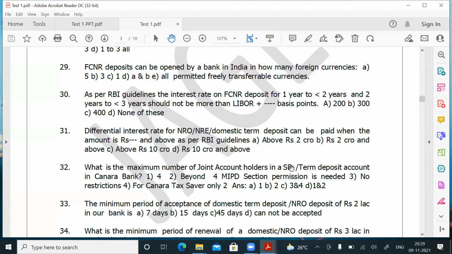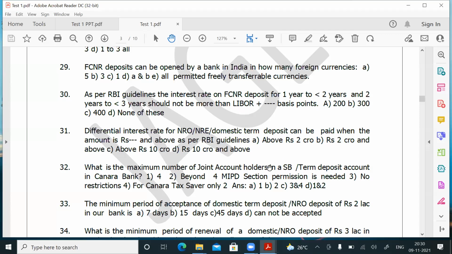For Canara Bank, either SB deposit or term deposit other than Can tax saver, the number of account holders can be any number. Last year it was only 4, and above 4 you had to get permission from the MAPD section. That has been relaxed this year because RBI has not restricted the maximum number of joint account holders in a deposit account, so Canara Bank has also removed it.